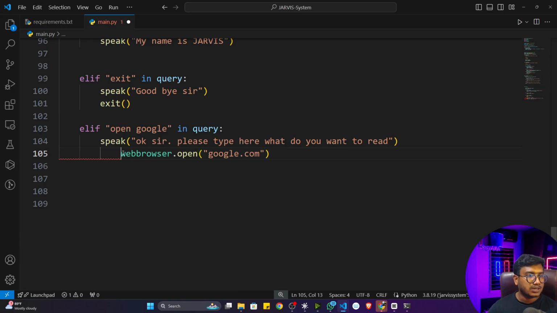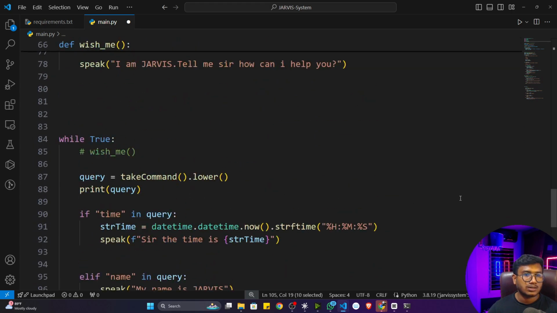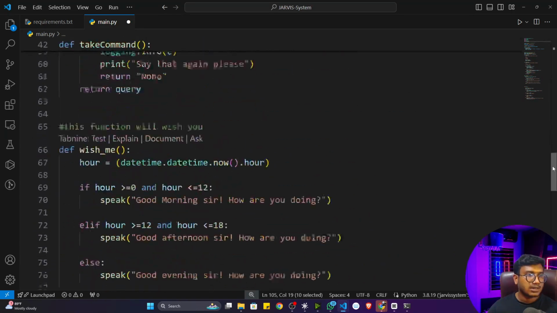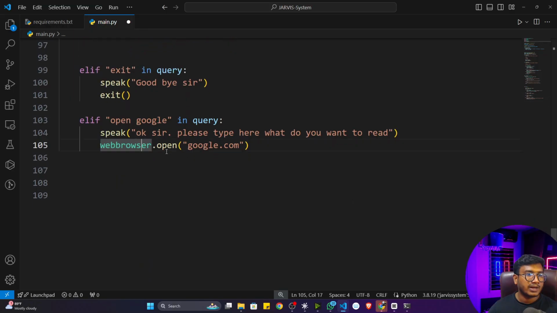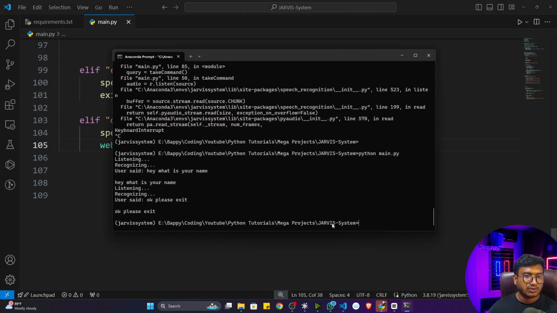So let me show you. First of all, it will speak, okay sir, please type here what you want to read, and it will open google.com. I'm using the webbrowser package, and inside webbrowser you have a function called open. Inside that, you can give any kind of domain name. Let's say google.com, it will open google.com. Let me show you if I now execute the program.